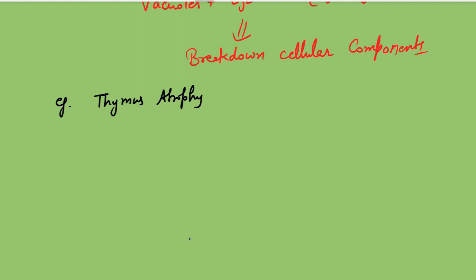Okay, so we have further physiological atrophy examples like thymus atrophy. Okay, so thymus atrophy, we know that is in case of age involution. Thymus undergoes the age involution, and notochord atrophy is also a physiological example for the atrophy.